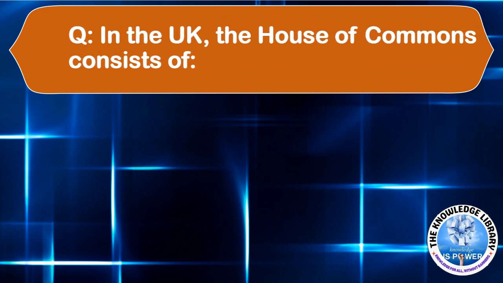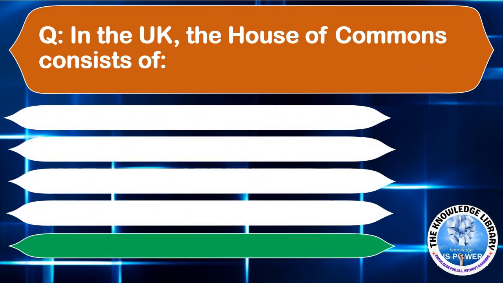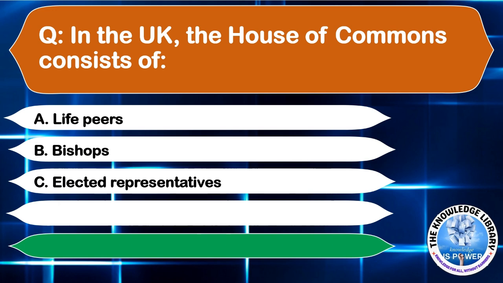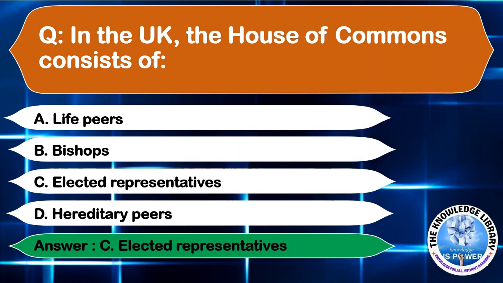In the UK, the House of Commons consists of option A, life peers. Option B, bishops. Option C, elected representatives. Or option D, hereditary peers. The correct answer is option C, elected representatives. Moving to the next question.